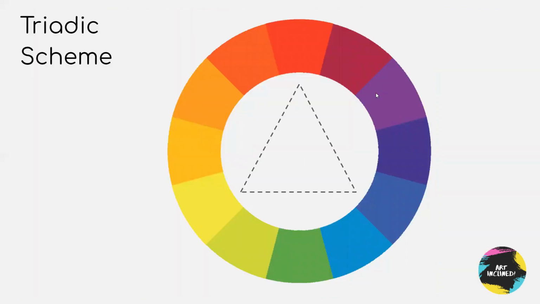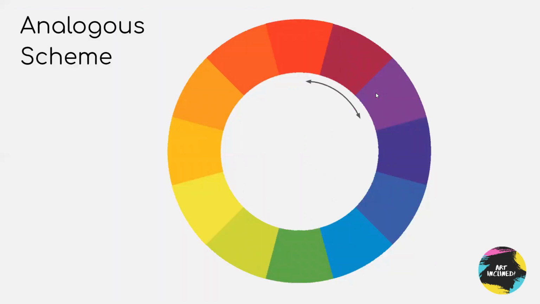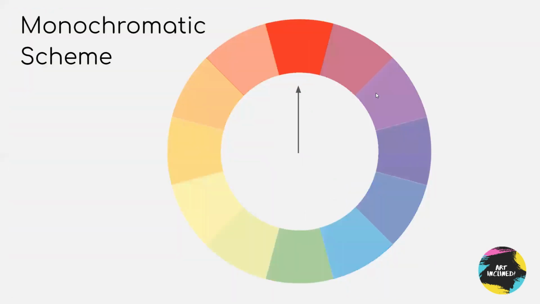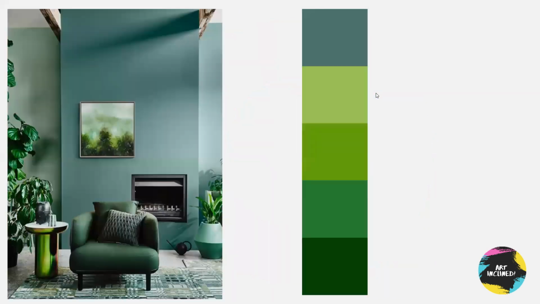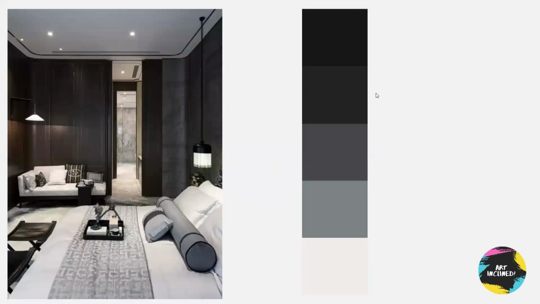Next is the triadic. इसमें तीन colors जो equally spaced हो on the color wheel make a triadic color scheme. Then there is analogous color scheme, जिसमें you take three colors which are side by side. Next is monochromatic. Mono means one and chroma means color. So a color scheme with just one color with its tints, tones and shades is called monochromatic. Achromatic means without color, where you use blacks and whites and their values, which is gray.